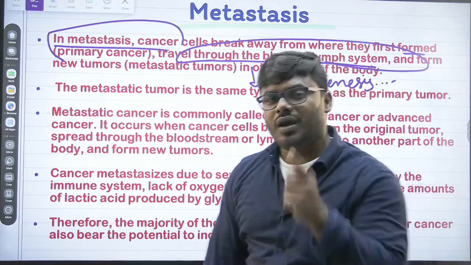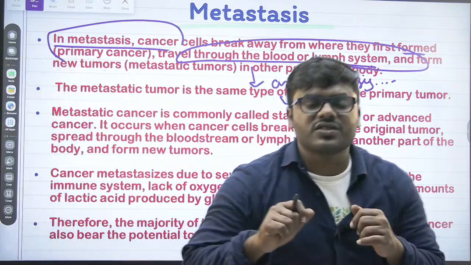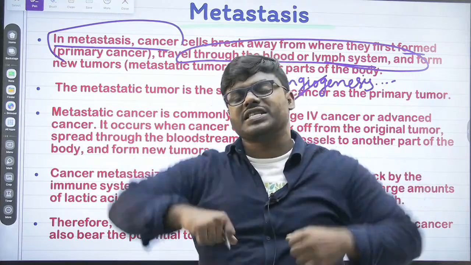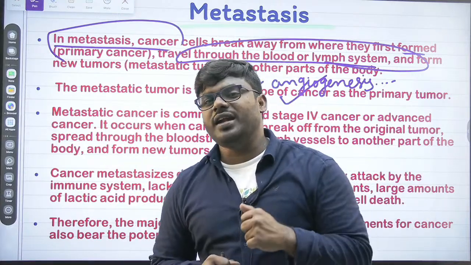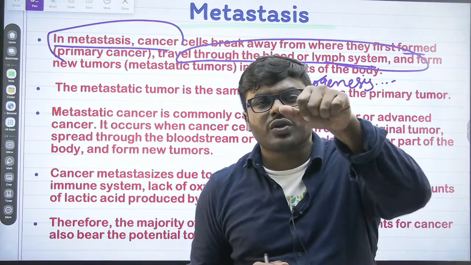Now here comes one more interesting point. You can ask me, sir, whatever cancer is present in the first stage, will it show metastasis? No, never. Whatever cancer is present in the second stage, will it show metastasis?